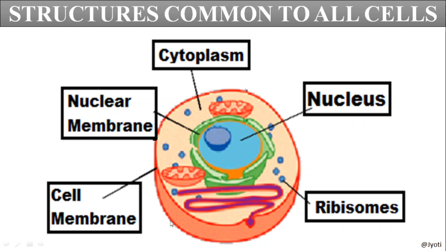So this is common to all the cells, but besides that the other cell organelles, their presence, their number varies from cell to cell depending upon their location and function.